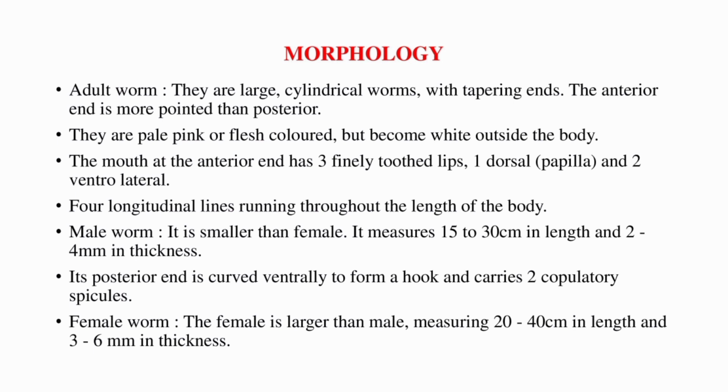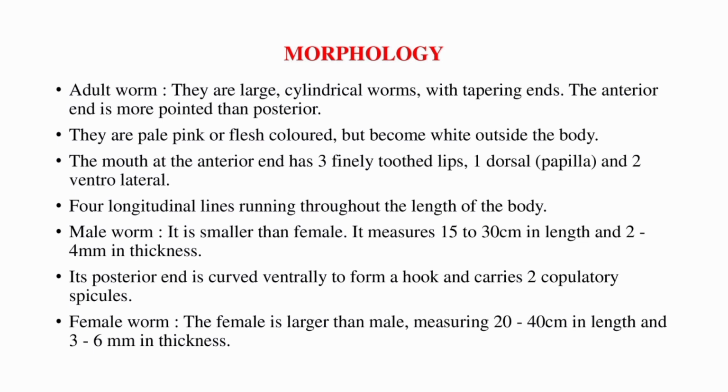Morphology of Ascaris: adult worm. They are large cylindrical worms with tapering ends. The anterior end is more pointed than the posterior end. They are pale pink or flesh colored but become white outside the body. The mouth at the anterior end has 3 finely toothed lips: one dorsal lip with papillae and 2 ventrolateral lips. 4 longitudinal lines run throughout the length of the body.